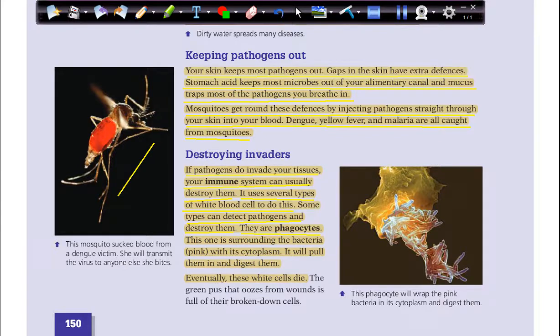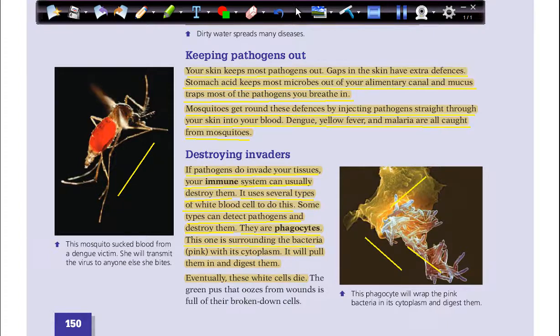We call them phagocytes, which eat. Phagocytes means eating cells. Okay, this one is surrounding the bacteria. They are talking about this picture. These pink threads are bacteria, and this is the phagocyte.